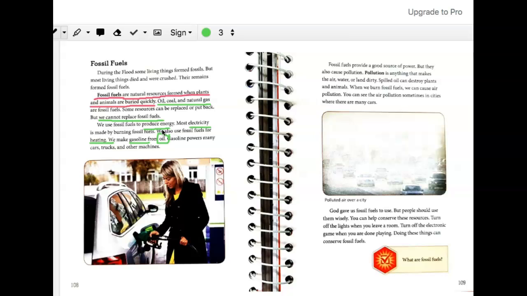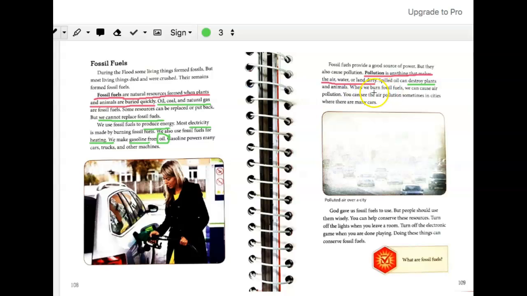What is pollution? Pollution is anything that makes the air, water, or land dirty. How does using fossil fuels cause pollution? Well, spilling oil can destroy plants and animals.